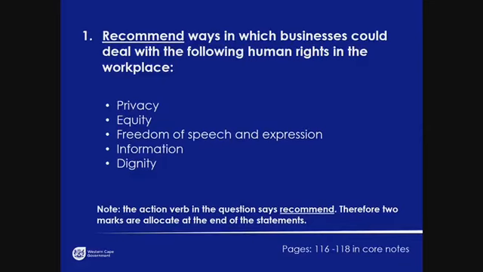So in business studies, we are going to take those human rights and subclassify them into 3 different types of rights. We call them economic rights, social rights, and cultural rights. You need to be able to identify those different rights and classify them according to those 3 classifications as well. So make sure that you know which ones go where. So right, I'm now going to stick to your first question, recommend ways.